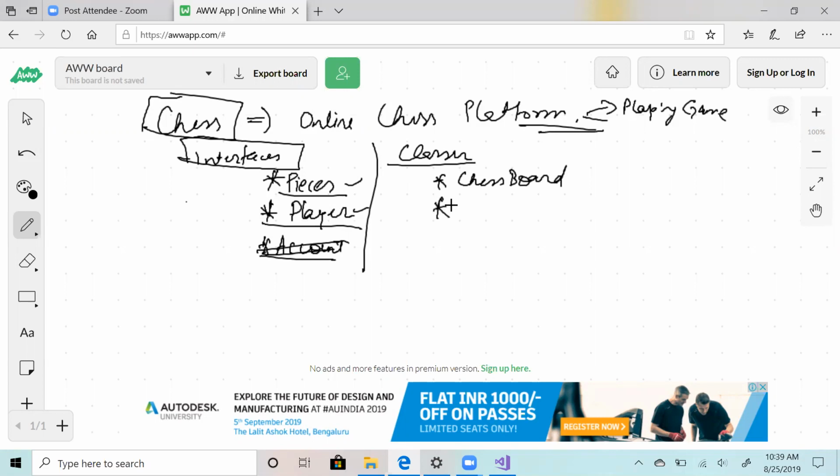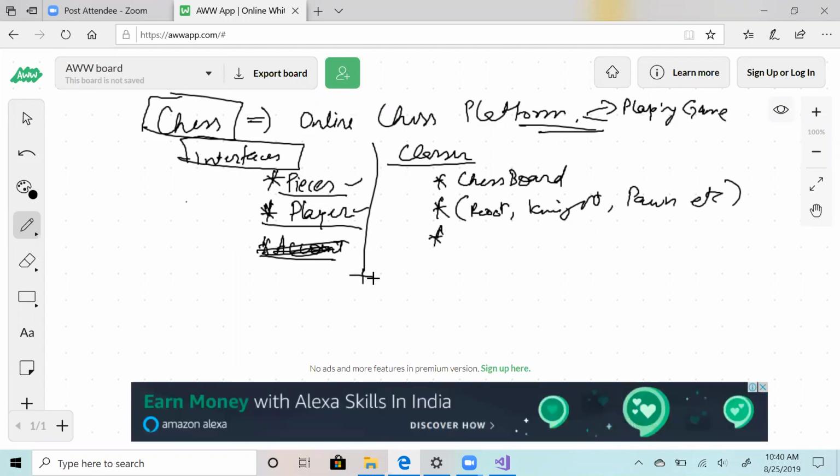And what? Person. Yep. Person will be an interface, which has already been there, right? Player. Yeah. Now classes will obviously be the ones which we have already discussed: knight, pawn, etc. These will be classes. Then in players, what can be the classes? Machine and real person, something like that. So you can have machine, manual. That can be one type. Now machine will also be actually an interface. So let's not make it a class here.